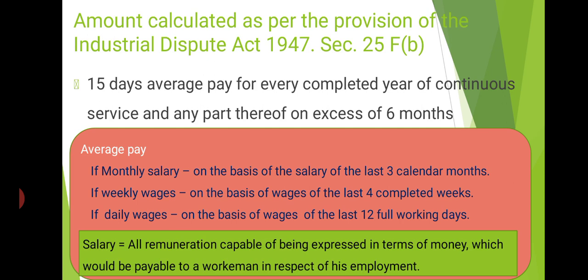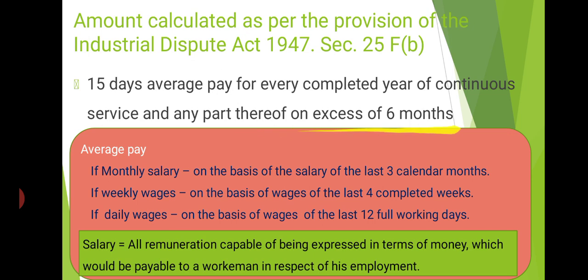Clear? Very simple. The provision states that a workman, or an employee, is entitled to get retrenchment compensation under section 25FB of the Industrial Disputes Act 1947 equal to 15 days average pay for every completed year of service or any part thereof in excess of 6 months. That means continuous service, suppose 20 years of service.